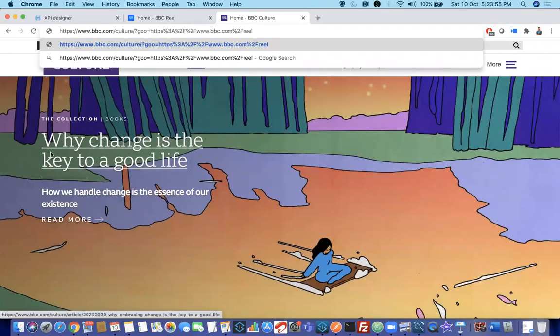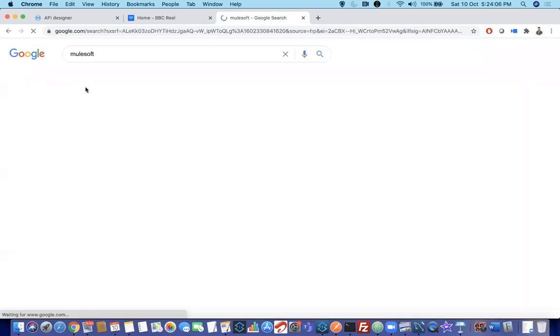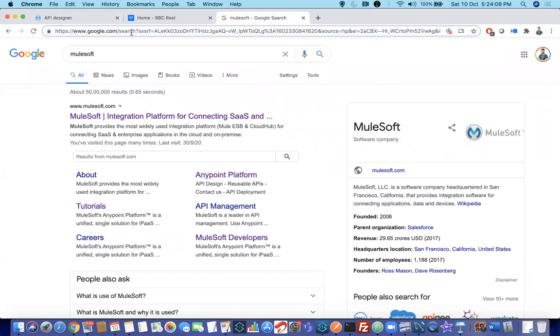Now I will also go to google.com. If I search MuleSoft, you can see even Google uses a resource name to perform the searching operation. They have written code with the resource name search. Then after the question mark, there are a number of query parameters. They are passing many query parameters, but for you to understand here, you can see somewhere they will be using a query parameter q. Let me show that.